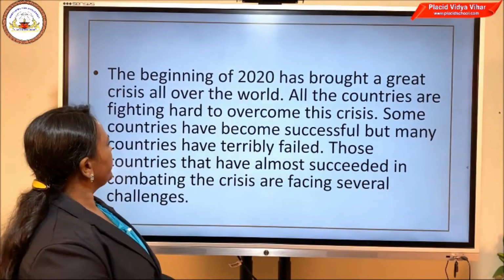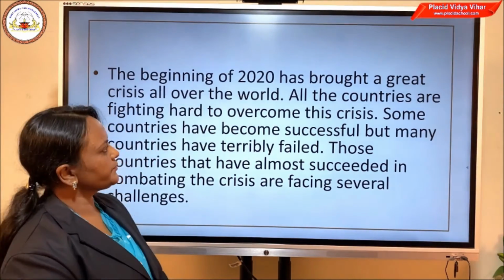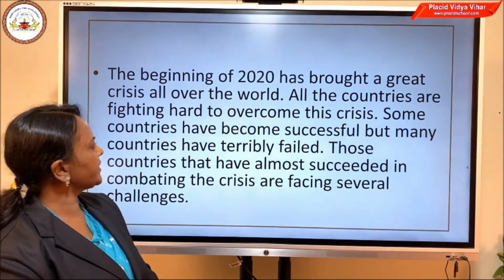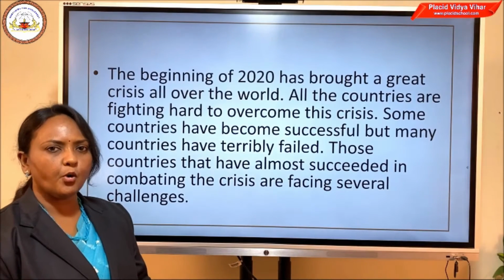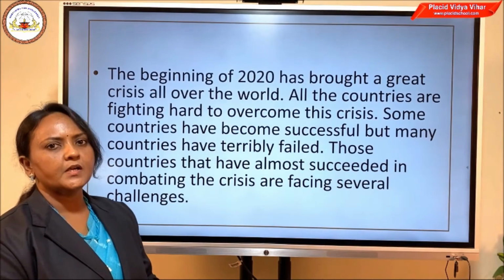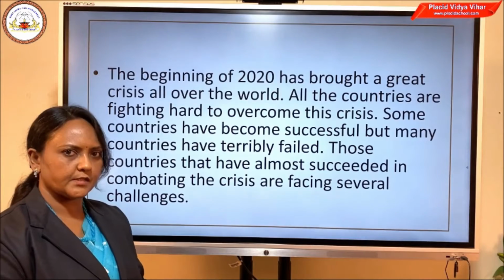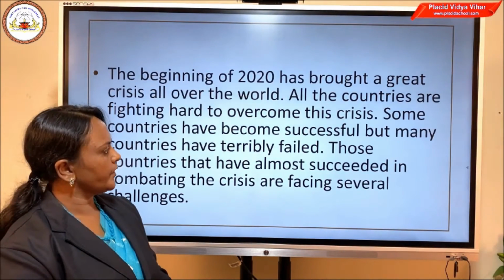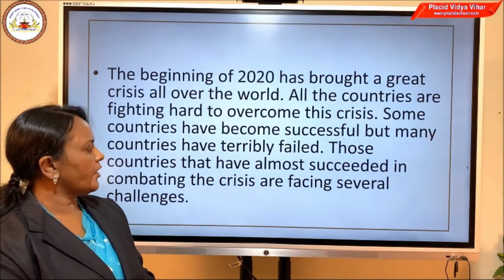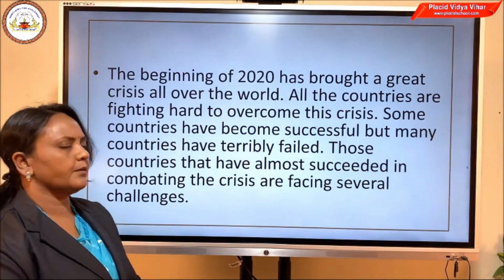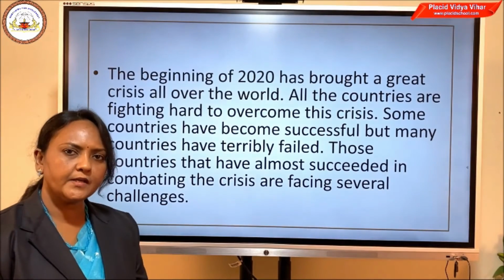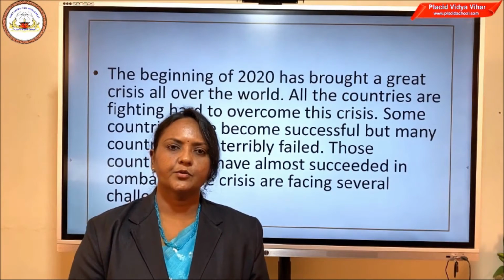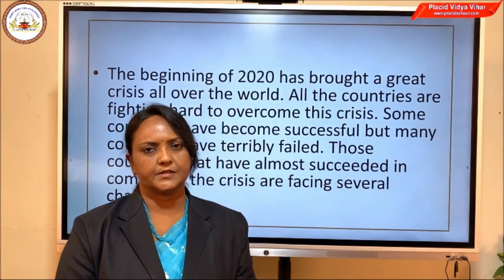The beginning of 2020 has brought a great crisis all over the world. All the countries are fighting hard to overcome this crisis. Some countries have become successful, but many countries have terribly failed. Those countries that have almost succeeded in combating the crisis are facing several challenges. See, this is a paragraph where you can find many determiners.